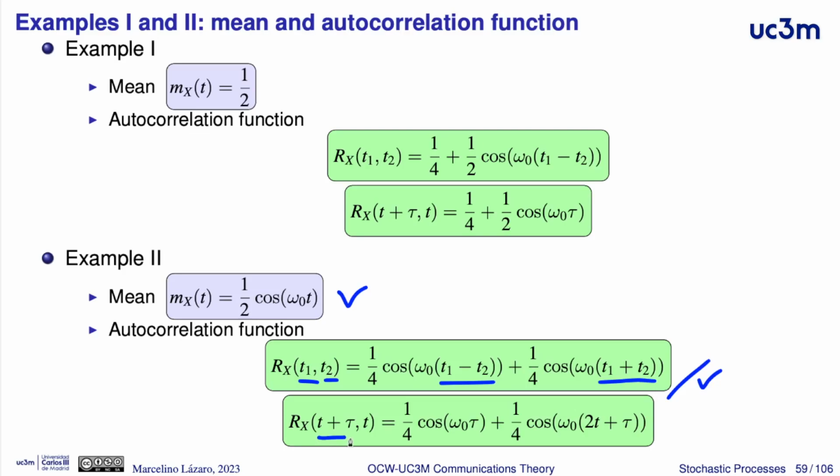If we parameterize the two instants as two instants with a separation tau, this term depends on tau, but this term depends too on the time. We have a dependence here for the autocorrelation with the time. We have a dependence here for the mean with the time, but this dependence is inside of a cosine. We have a cyclic, periodic dependence.